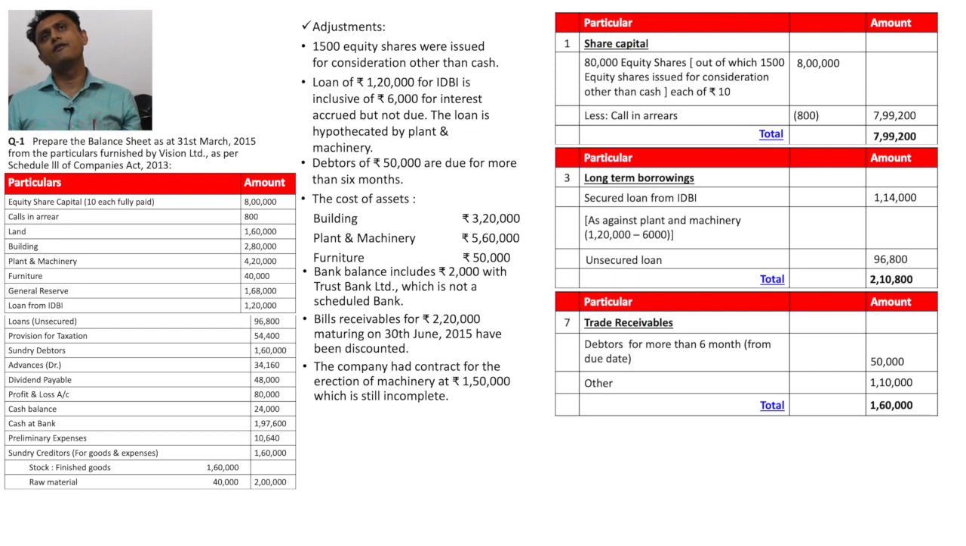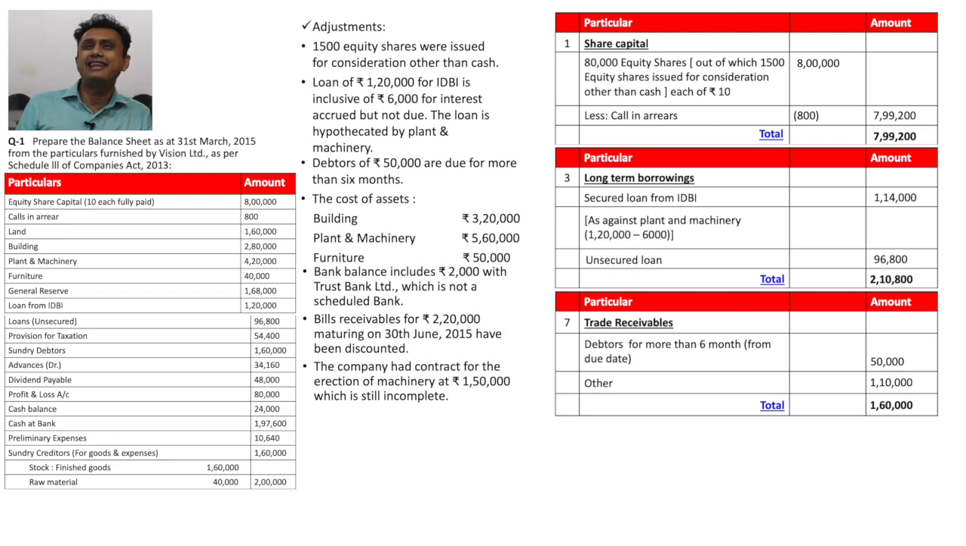So we focus on our next adjustment, and our next adjustment is the cost of assets, building 3,20,000.